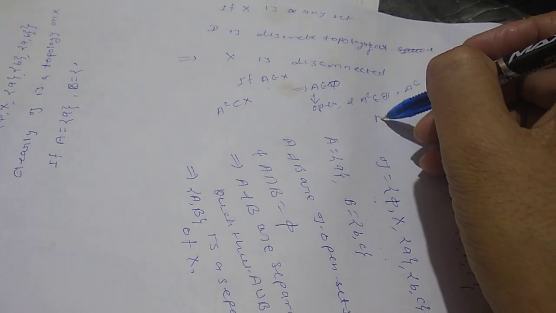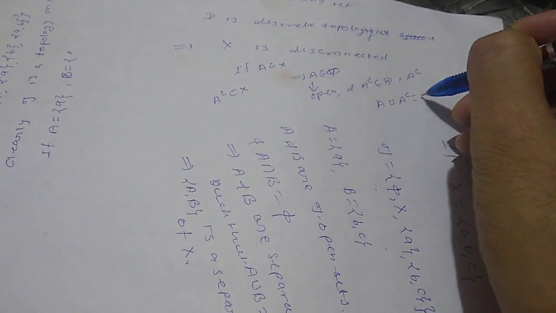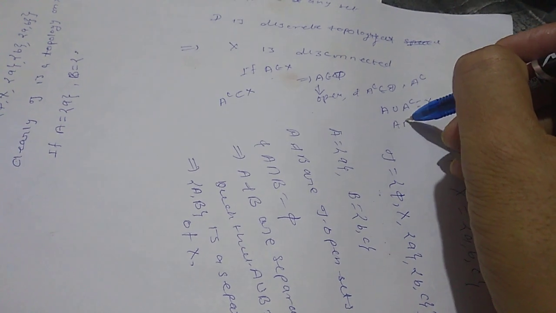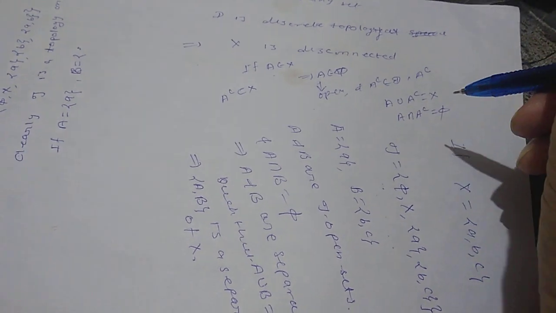A union A complement equals X, and A intersection A complement equals φ.